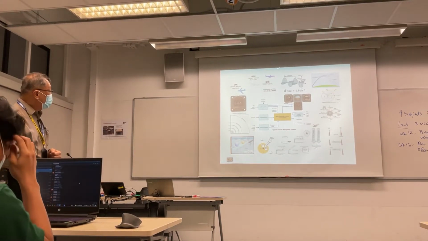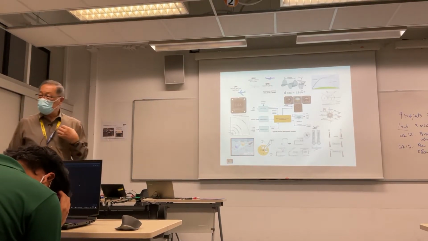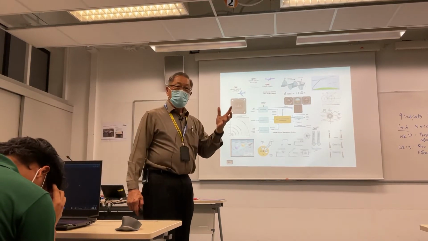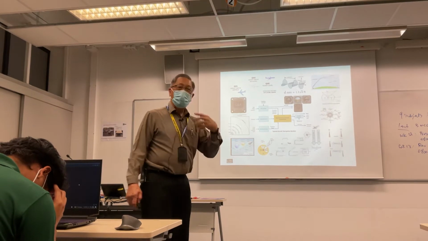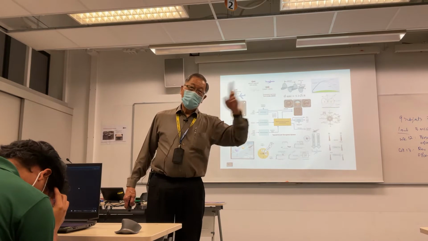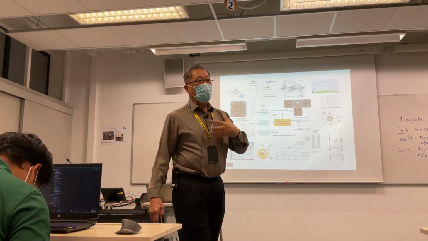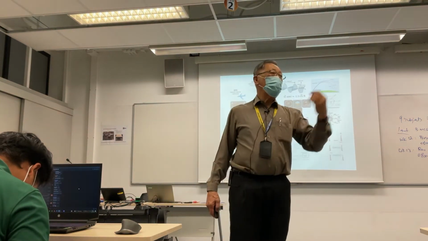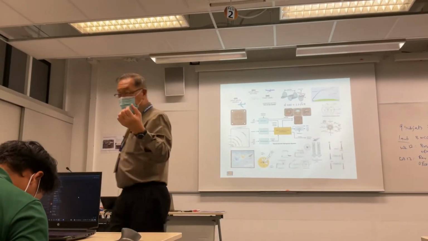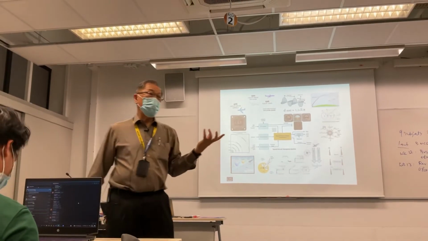Now, electromagnetic wave is important because this is the major propagation medium that we use for ranging. Ranging is a very fundamental principle of measuring distances. So how do you do ranging? Use electromagnetic wave, and you use the speed of light. What's the speed of light? 3 times 10 to the power 8 meters per second.